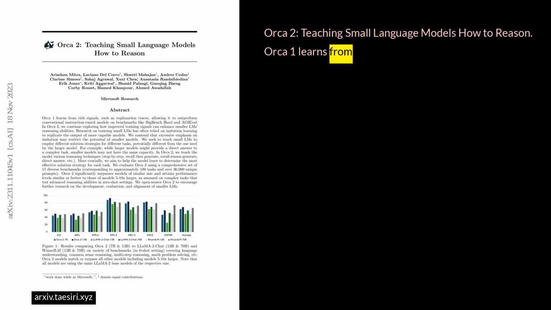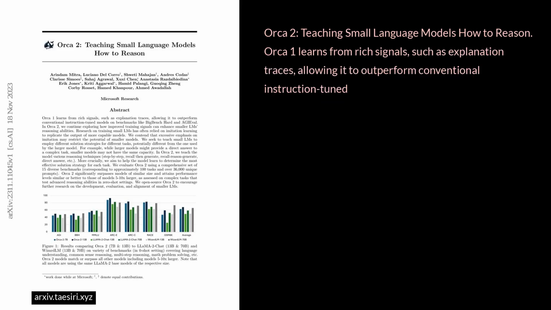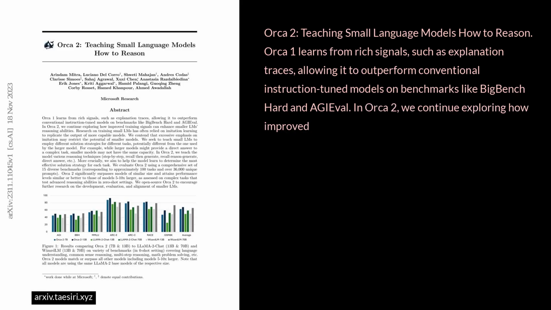Orca 2, teaching small language models how to reason. Orca 1 learns from rich signals, such as explanation traces, allowing it to outperform conventional instruction-tuned models on benchmarks like Big Bench Hard and AGIEval. In Orca 2, we continue exploring how improved training signals can enhance smaller LMs' reasoning abilities.